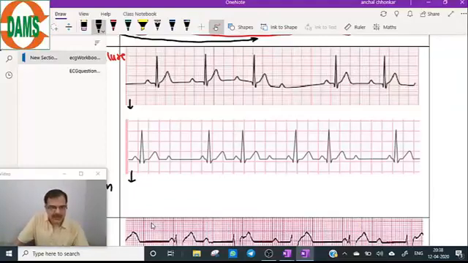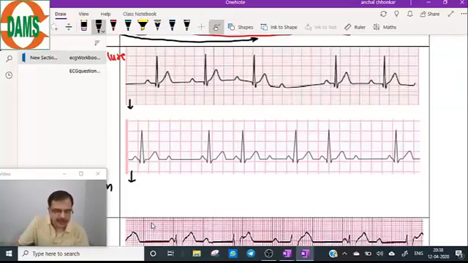Now visualize this ECG. These are the typical ECGs given to you in your exams, and it is usually lead 2. Now come to the first ECG.